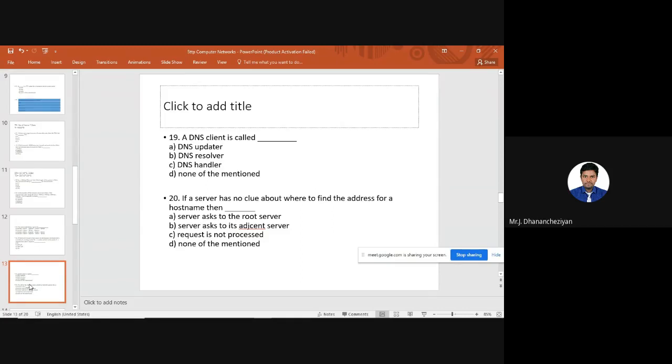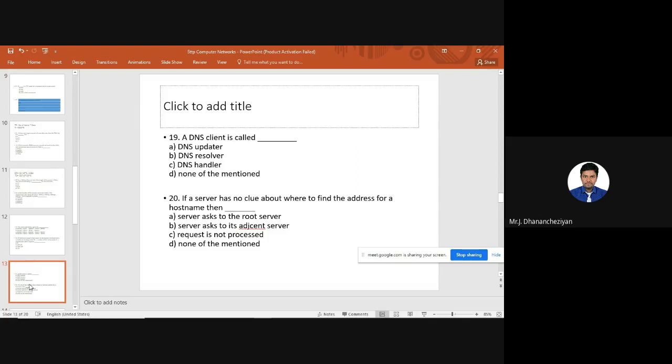at the client side machine. So for example, right now I am surfing in my browser. What happens is I enter a domain name, and as soon as I press the enter button, the client side DNS resolver starts resolving. It starts searching for the appropriate IP address for the entered domain name. If the IP address is present inside my cache memory, it will directly fetch the IP address, and that makes the process faster.